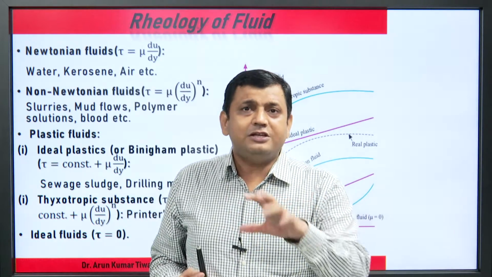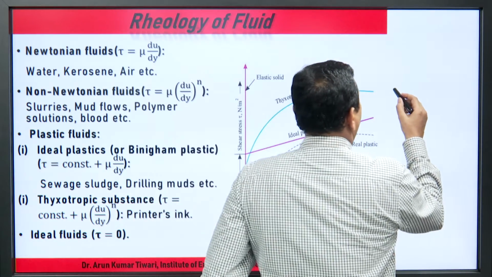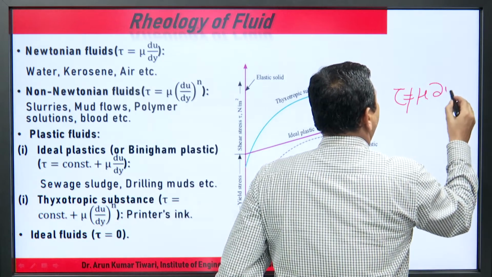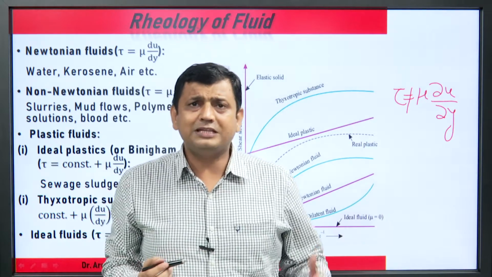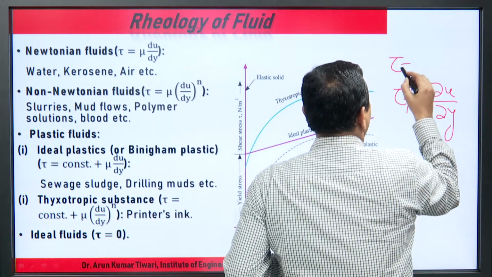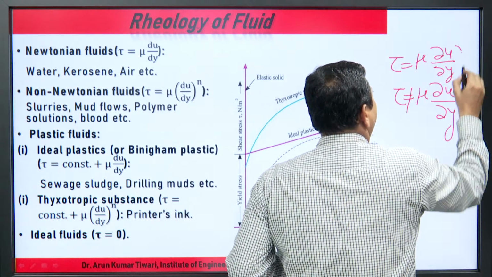A fluid which does not obey Newton's law of viscosity has tau not equal to mu du upon dy. Basically, the pattern is tau proportional to du upon dy to the power n.